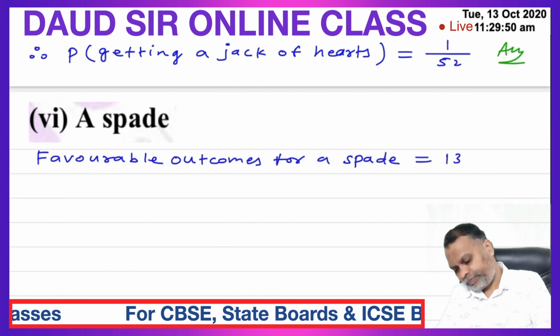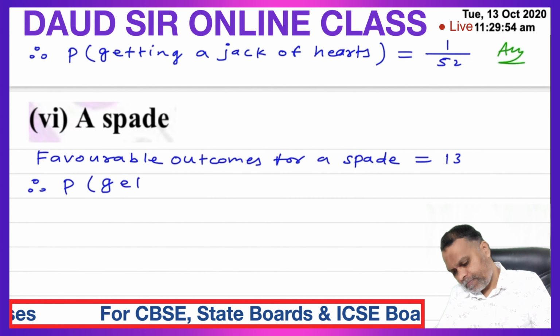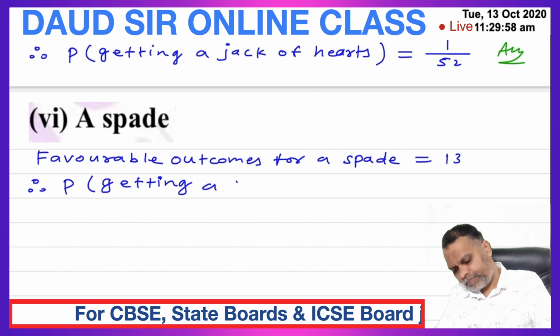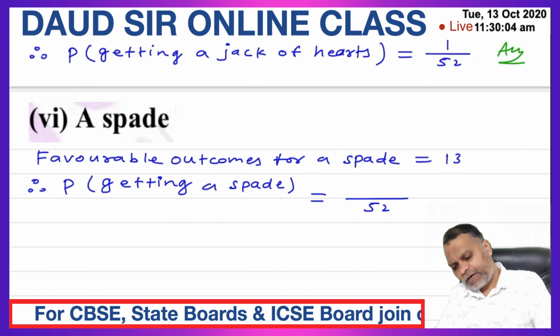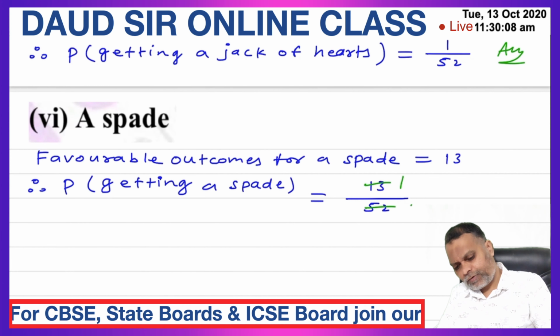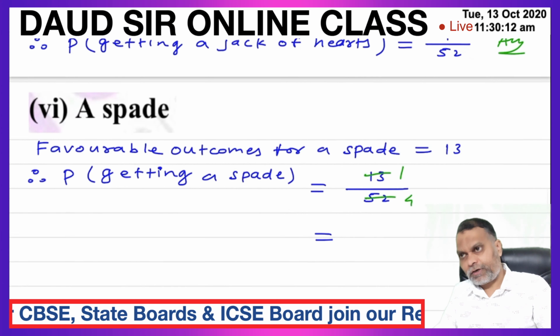So 13. Therefore, probability of getting a spade: total number of cards 52, favorable outcomes 13. 13 1s are 13, 13 4s are 52. So probability is 1 upon 4.